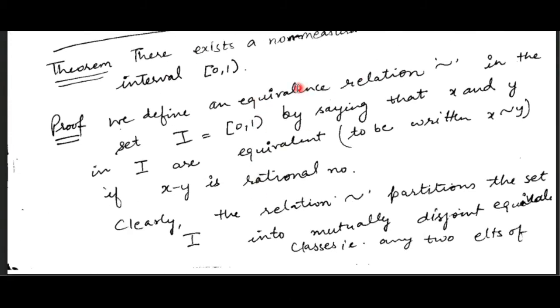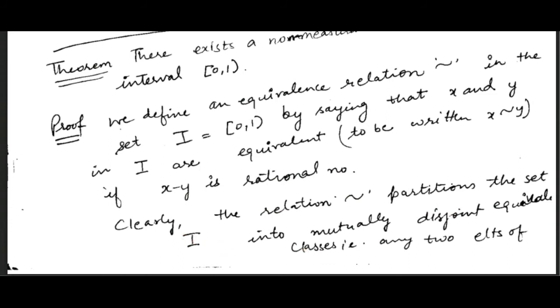Now for this we define an equivalence relation. We define this equivalence relation over the interval by saying that x and y, any two numbers from this interval, are equivalent if the difference of these two numbers is a rational number, right? So we define an equivalence relation in the interval I by saying that x and y in I are equivalent if their difference is a rational number. Further, we partition this I into mutually disjoint equivalence classes.